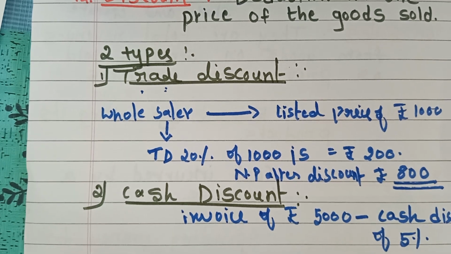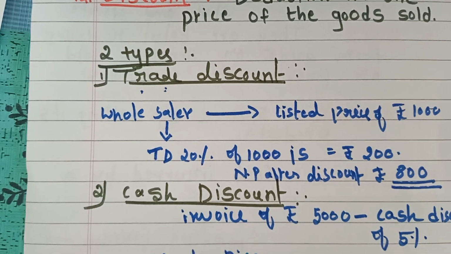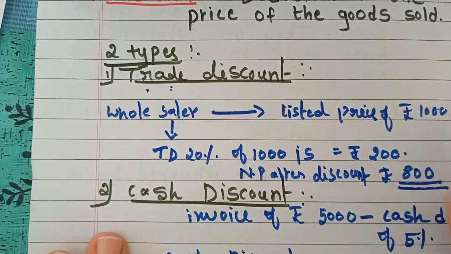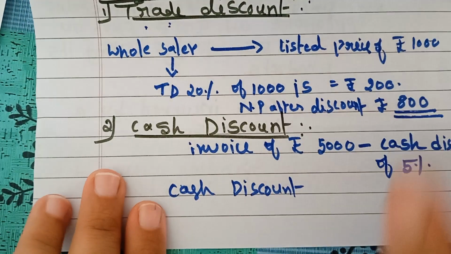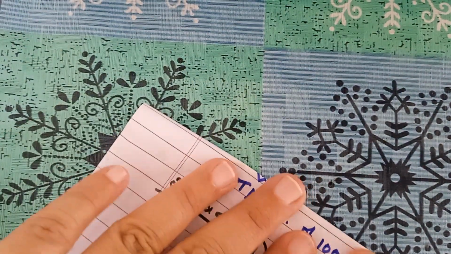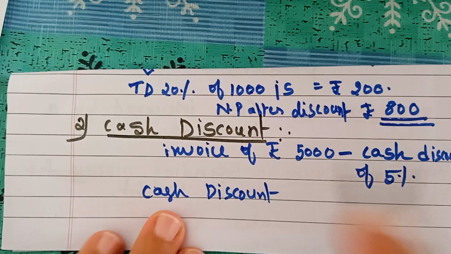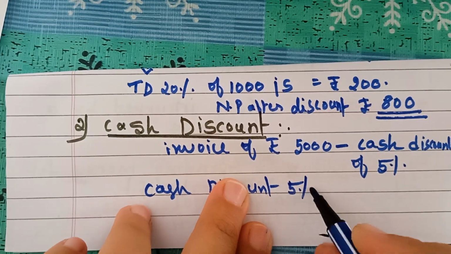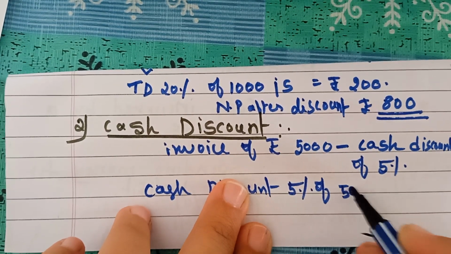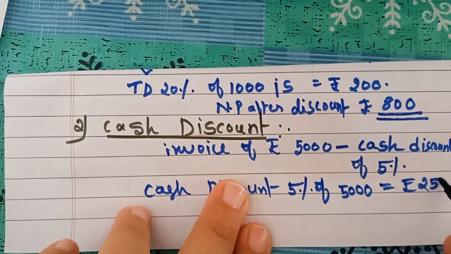So cash discount is 5% of 5,000, that is rupees 250.